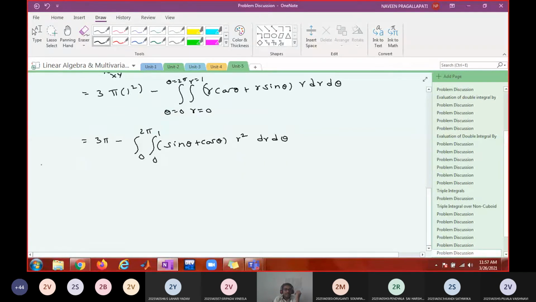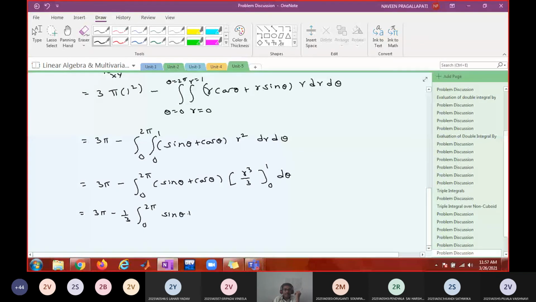So this is 3 pi minus the integral from 0 to 2 pi of sin theta plus cos theta, which is constant. Integration of r square is r cube by 3 from 0 to 1 d theta. Upper limit is 1 by 3, lower limit is 0. So 1 by 3 comes outside, with the integral from 0 to 2 pi of sin theta plus cos theta.